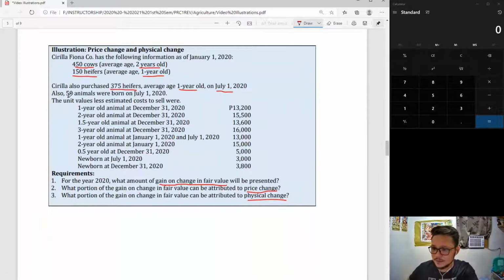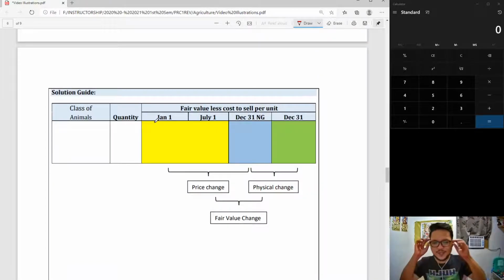But also, 50 animals were born. So you have newborn, July 1, 2020. Your solution guide. In order to better organize your data, here is how you should plot them in this solution guide. First, of course, the classes of animals should be listed here, the 4 classes that we identified earlier, together with their quantities. And reminding you, the requirements are 3 things: fair value change, price change, and physical change. And in this format, we can get all of them in one go.